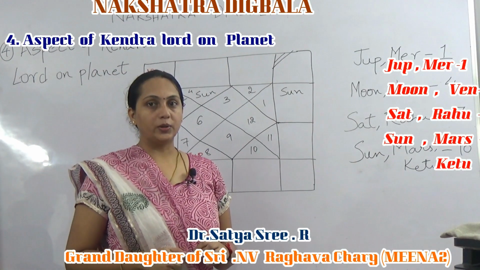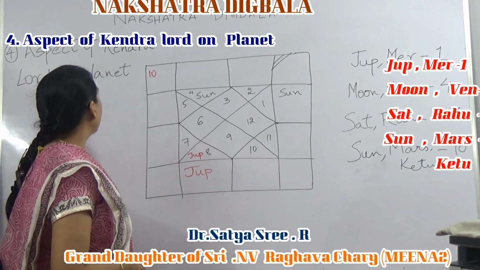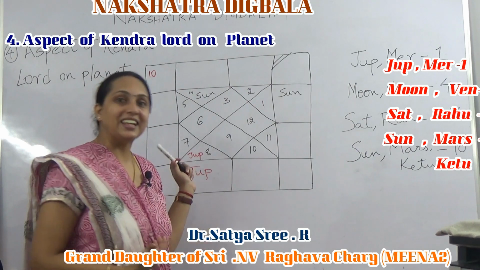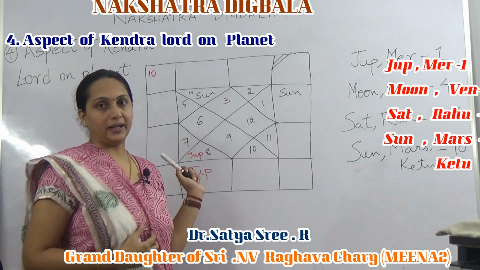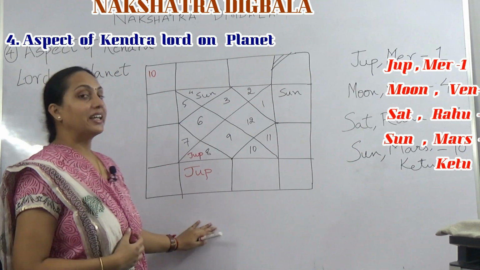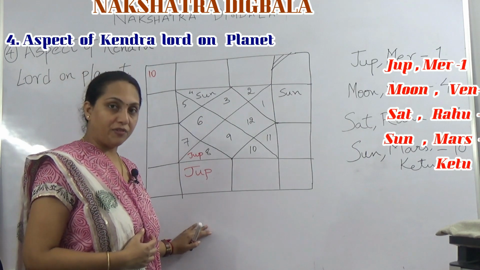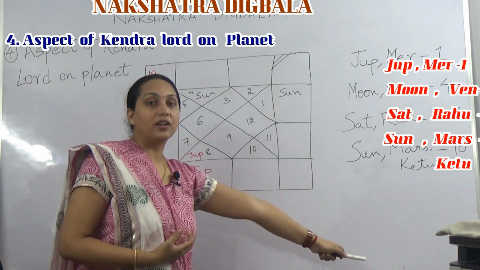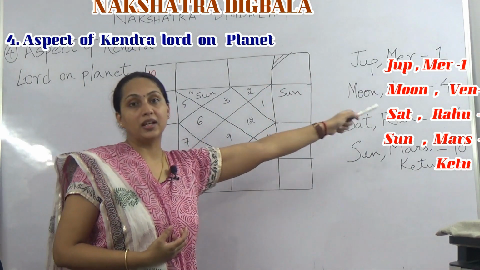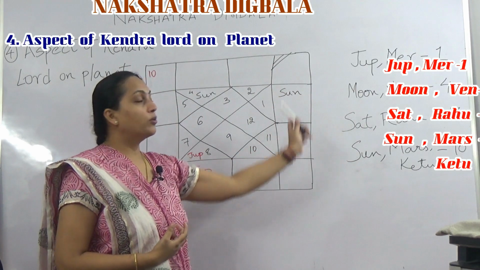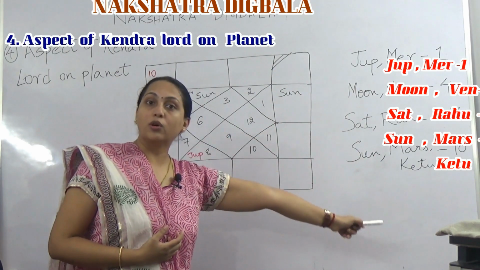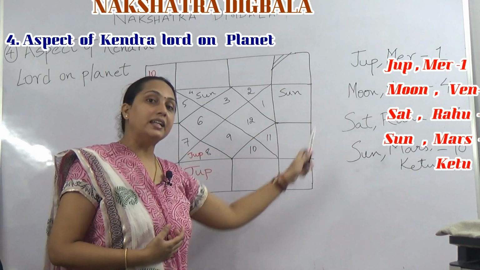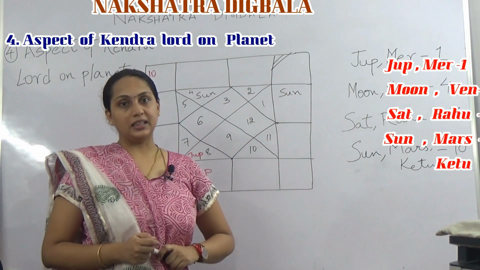Now let us move on to the fourth rule. Fourth rule is the aspect. Fourth rule is gaining Digbala through aspect. So how can a planet gain Digbala? If the Kendra Lord, those particular Kendra Lords, as we have said already, Jupiter and Mercury are associated with the Lagna, Moon and Venus gain Digbala from the fourth house, Saturn, Rahu from the seventh house, Sun, Mars and Ketu from the 10th house.